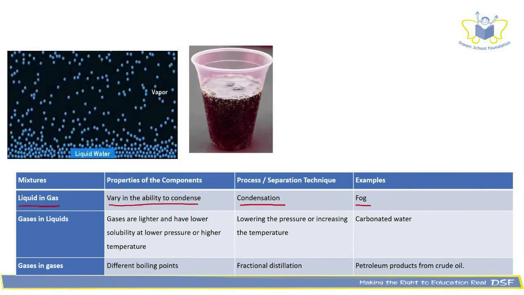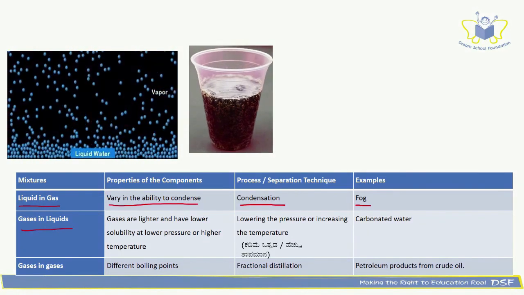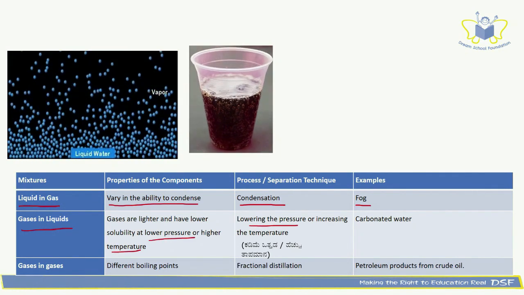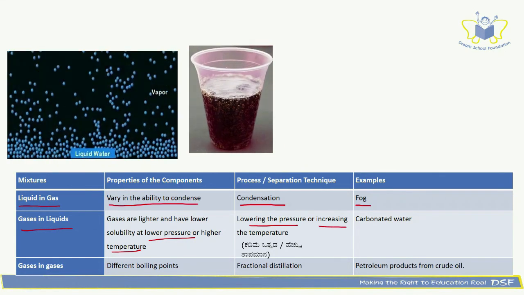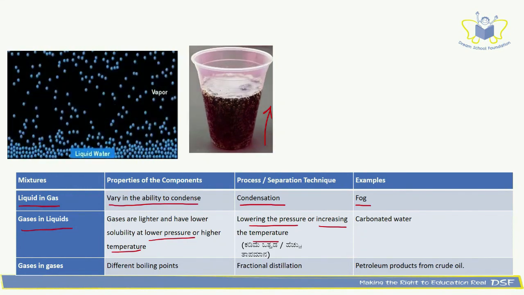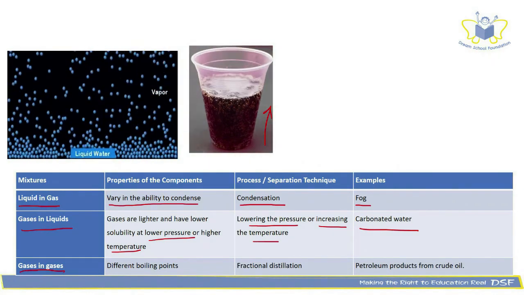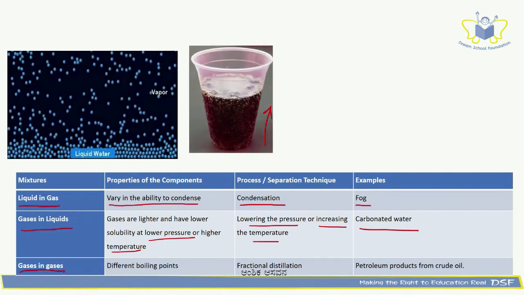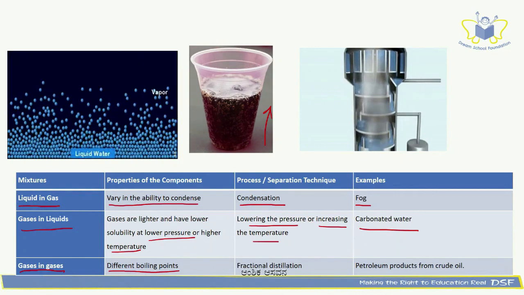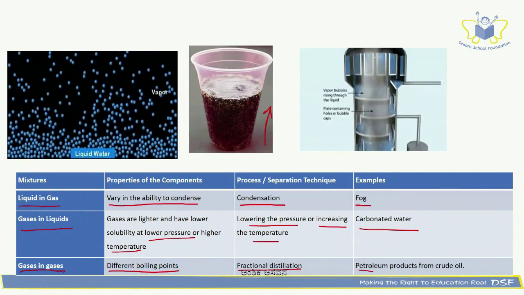Next up is gases in liquids. Gases are lighter and have low solubility at low pressure or high temperature. So lowering the pressure by opening the cap of the soda, or increasing the temperature, will allow the gases to escape from the liquid. An example is carbonated water. Next up is gases in gases. The property that we are going to make use of is the difference in boiling points. We can use fractional distillation as the technique. An example is petroleum products from crude oil.